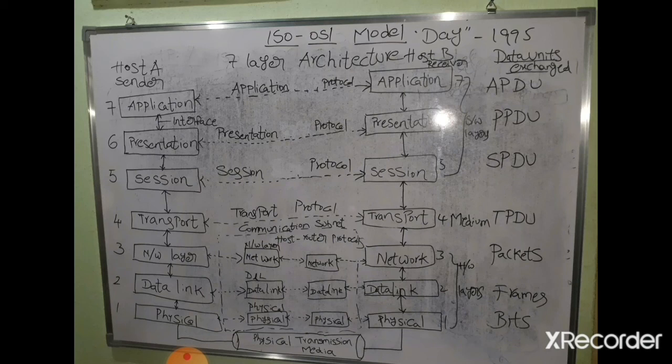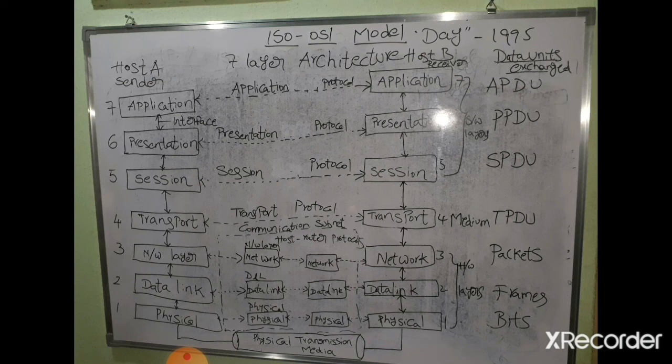It was developed by Day and Zimmerman in 1983. Later it was revised in 1995 by the scientist named Day. So this model is also called the ISO OSI model. Here OSI means Open System Interconnection. This model deals with connecting open systems, that is, systems that are open for communication with other systems.